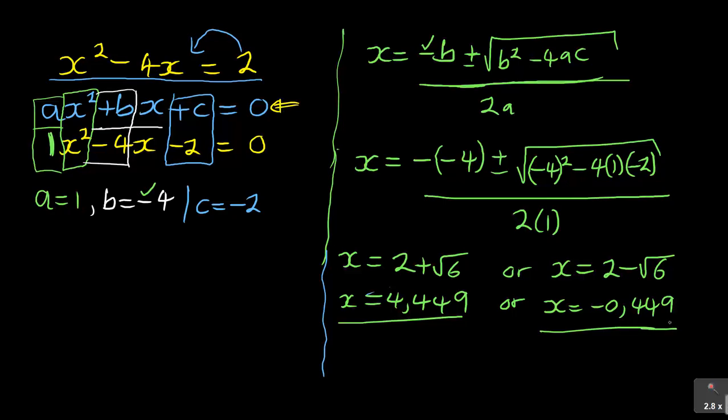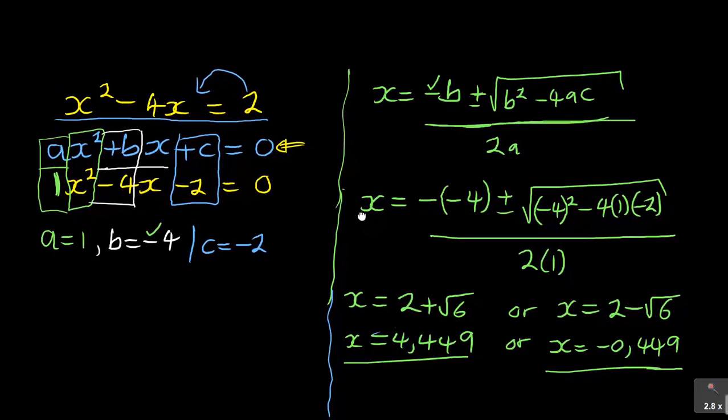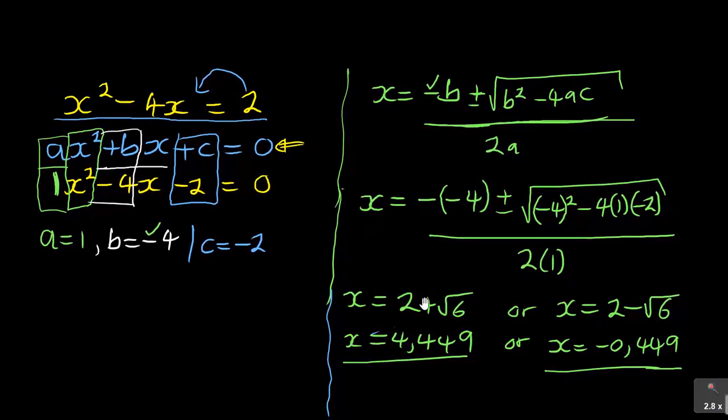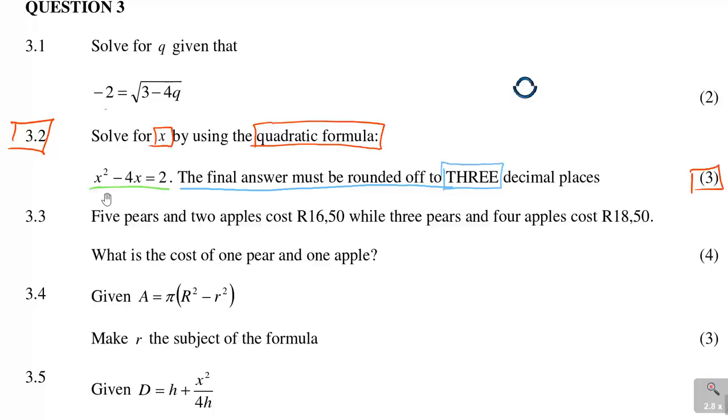Now how do you test your answer? You can test your answer. I think you have seen that I prefer testing all my answers. I will just use one of them. For example, let me use the second one, 2 minus root 6. So if I go to my question here, you must always test with the original. Remember, one of the answers was x equal to 2 minus root 6.